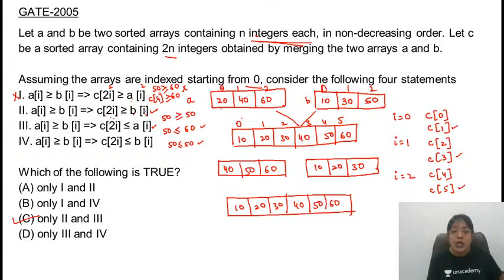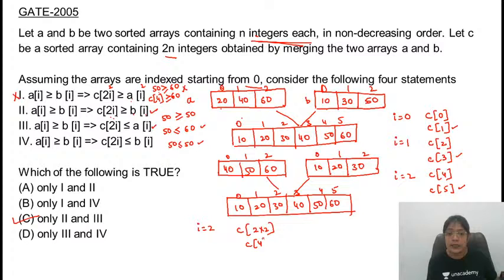Right? So in this case, or you can consider the example, या तो बच्चे आप trick के according कर लो, observe the pattern, or just solve it. Now C of 2i, it's 0, 1, 2, 3, 4, 5. C of 2i is what? I'm assuming that I is equal to 2. So C of 2i, that is C of 4, is equal to what? 50. 50 is less than equal to B of 2. B of 2 is what? That is 30. Is this true? No, condition is false.